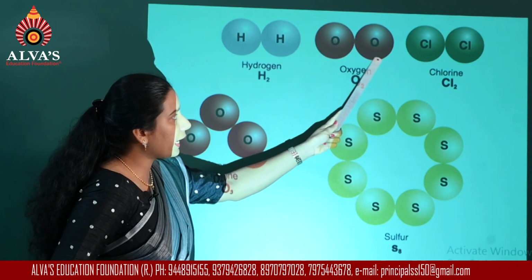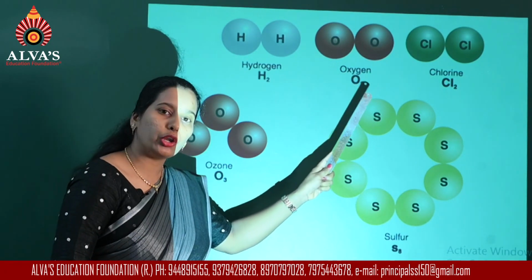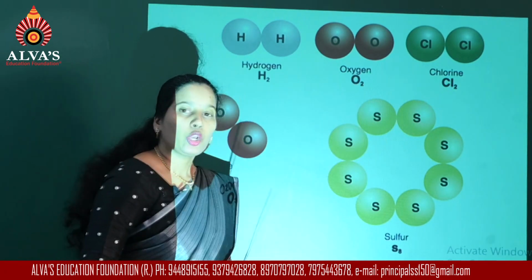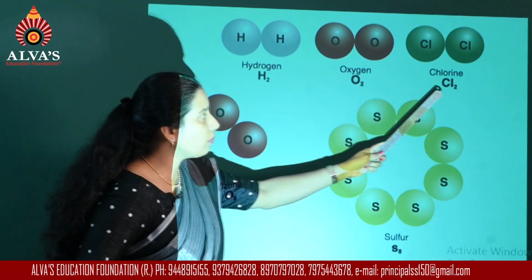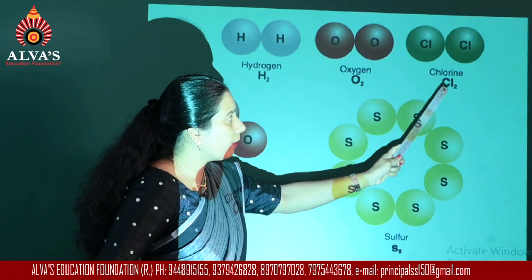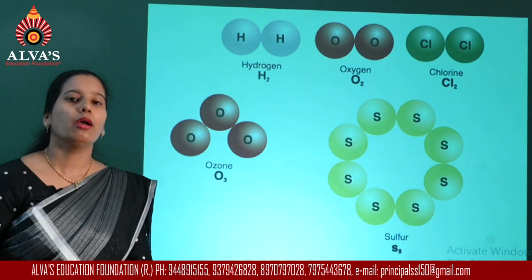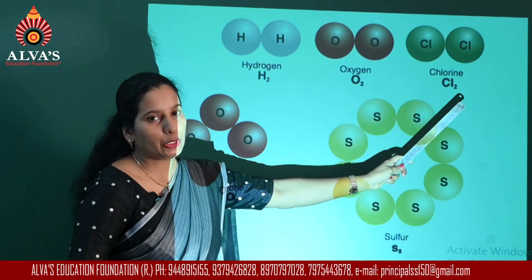Now the individual entity will be an atom, and the result you get is a molecule. Similarly, chlorine molecule is also diatomic. It is formed by the combination of two chlorine atoms. They combine to form the chlorine molecule, and the formula that we use here is Cl2.